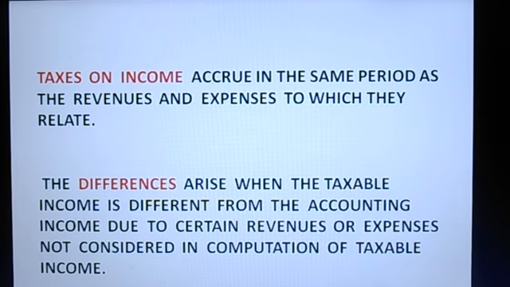Taxes on income accrue in the same period as the revenues and expenses to which they relate. The differences arise when the taxable income is different from the accounting income due to certain revenues or expenses not considered in computation of taxable income.